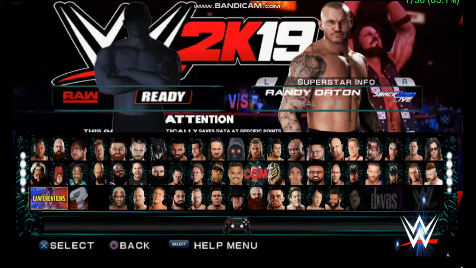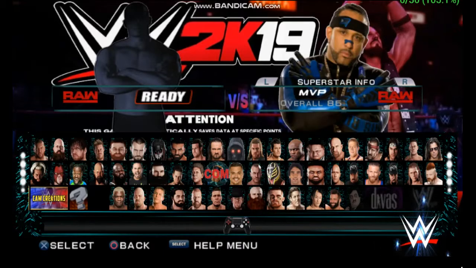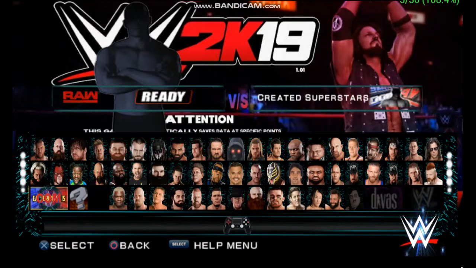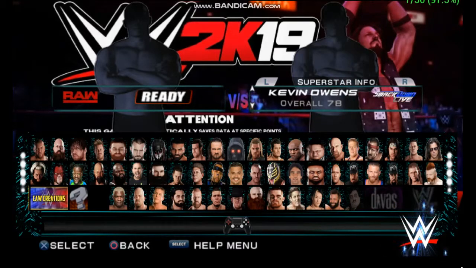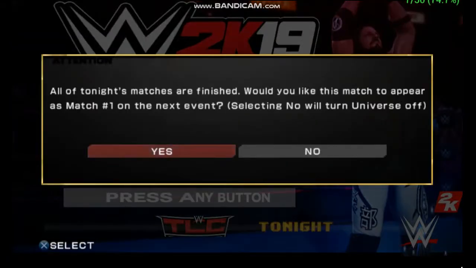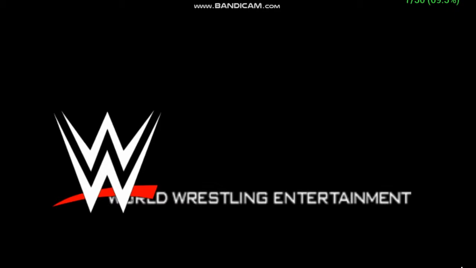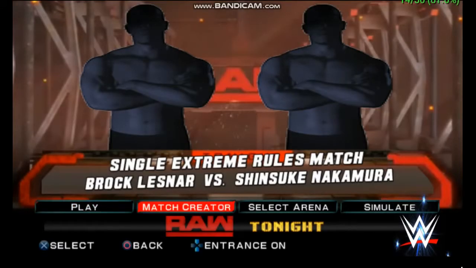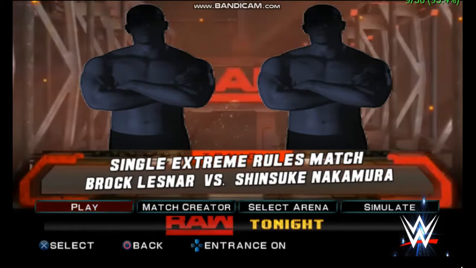Brock Lesnar and Shinsuke Nakamura. And the title textures are also replaced as well. I'm going to start right away.